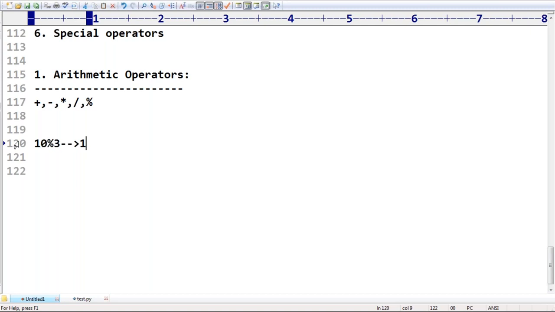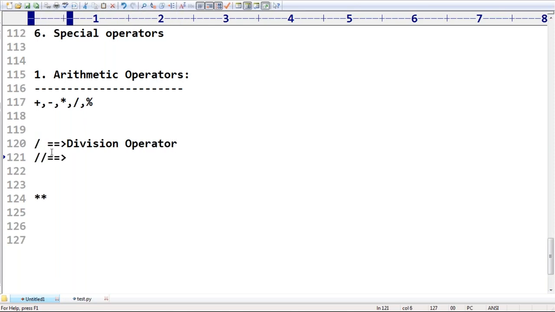In addition to these 5 operators, Python contains 2 special arithmetic operators. The first one is a double slash, and the second one is a double star. Just observe: the single slash is already there, and it is the normal division operator. Then what is this double slash?